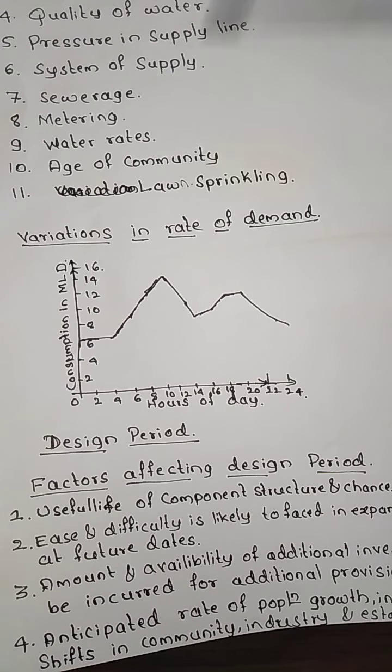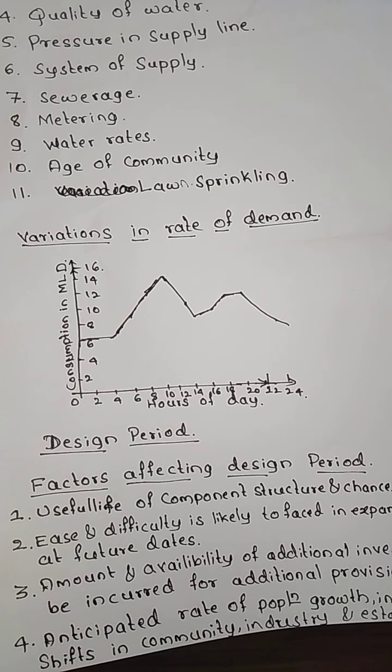Normally the average daily per capita consumption is obtained by dividing the quantity of water supplied during the year by the number of days in the year and the number of persons served. This per capita consumption or demand varies not only from year to year but also from season to season, as I have told: rainy season, summer season and winter season.